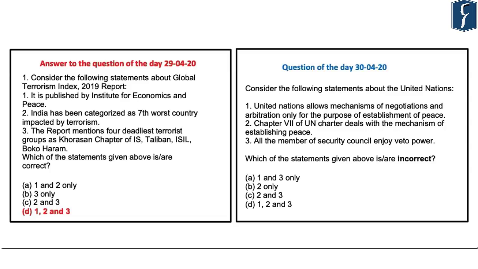The question of the day reads: consider the following statements about the United Nations. Statement number 1, United Nations allows mechanism of negotiation and arbitration only for the purpose of establishment of peace. Statement 2, Chapter 7 of the United Nations Charter deals with the mechanism of establishing peace. Statement 3, all the members of Security Council enjoy veto power. Which of the statements given above are incorrect? Option A, 1 and 3 only. Option B, 2 only. Option C, 2 and 3. And option D, 1, 2 and 3.